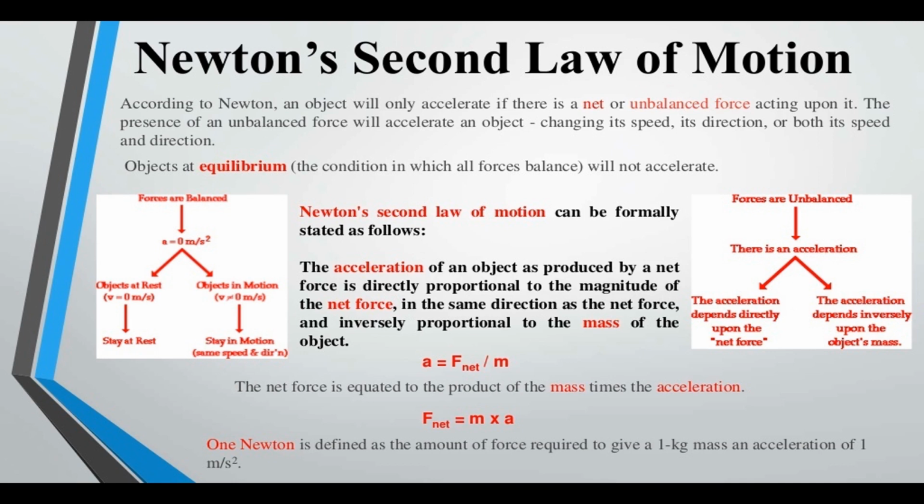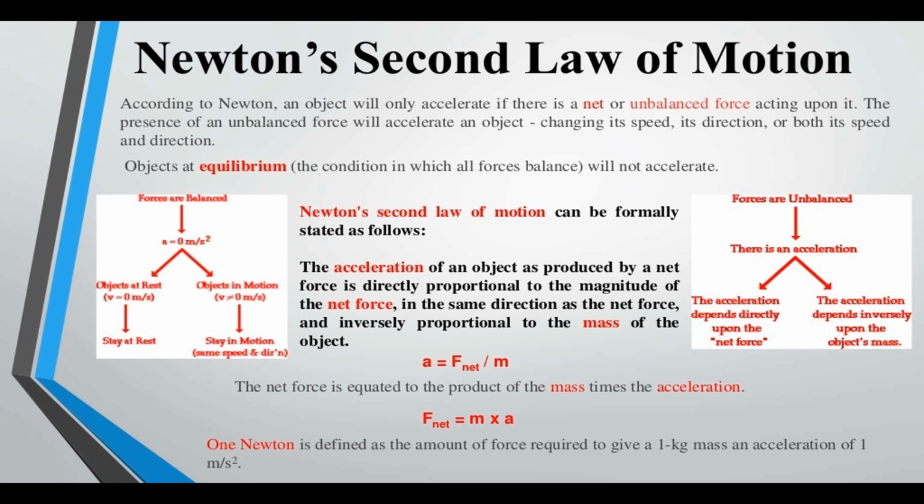Here two cases will be given. First, if the forces are balanced, the acceleration will be 0. At that time, an object at rest, that is v equals 0 meters per second, will remain at rest. If the object is in motion, v not equal to 0 meters per second, it will remain in motion. Second, if the forces are unbalanced, there is an acceleration, and the acceleration depends directly upon the net force and inversely on the mass of that object.